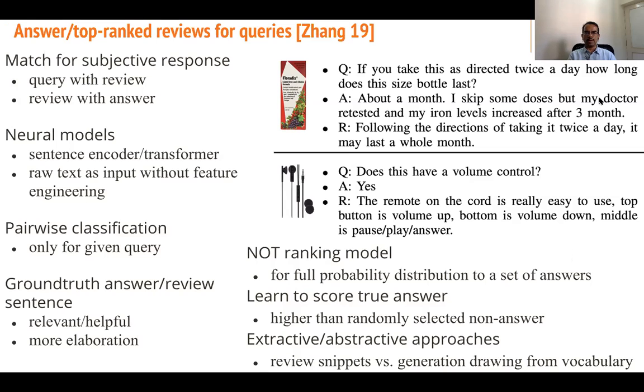Pairwise classification only for a given query. Neural models, sentence encoder, transformer, raw text as input without feature engineering. Ground truth answer and review sentence, relevant, helpful, more elaboration. Not a ranking model for full probability distribution to a set of answers. Learn to score true answer higher than randomly selected non-answer. Extractive versus abstractive approaches, review snippets versus generation drawing from the vocabulary.